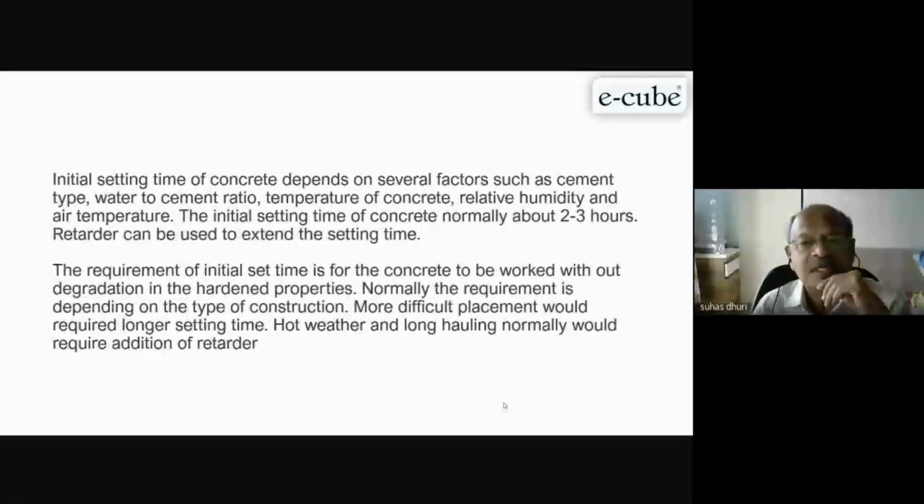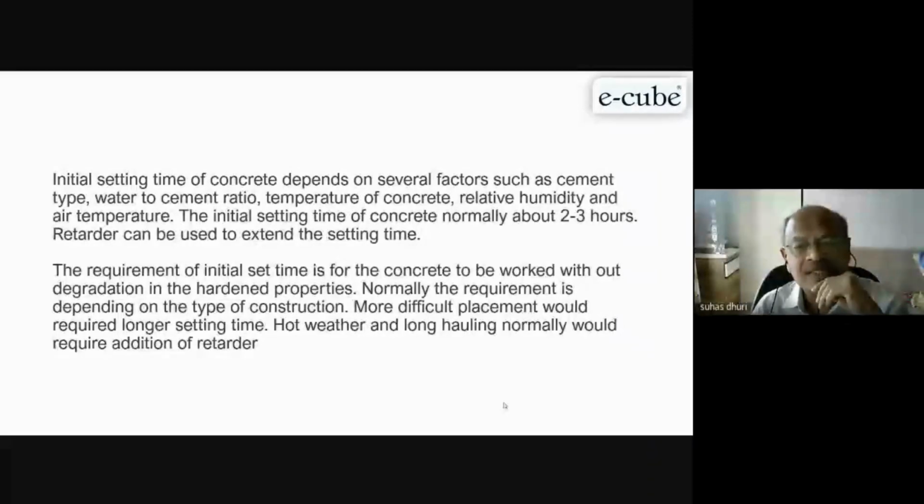Generally, civil engineers are confused with setting time of cement and setting time of concrete. Today, we are discussing setting time of concrete, not the cement. Setting time of cement, we conduct in controlled conditions. The particular relative humidity, particular temperature, and with only cement paste.